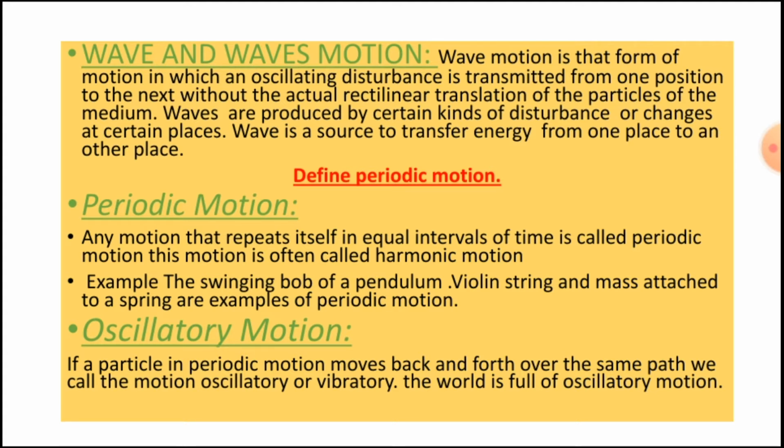While in a string, when it is moved, it moves back and forth about the mean position. This is also an example of periodic motion. And a body attached to a spring, it moves back and forth or up and down about the mean position, is also an example of periodic motion.